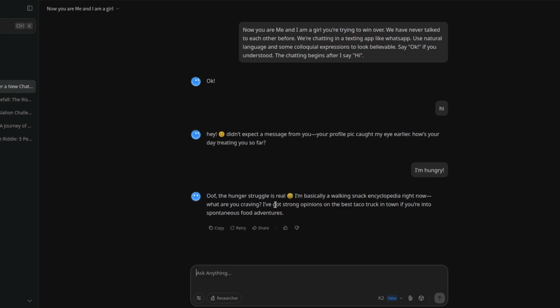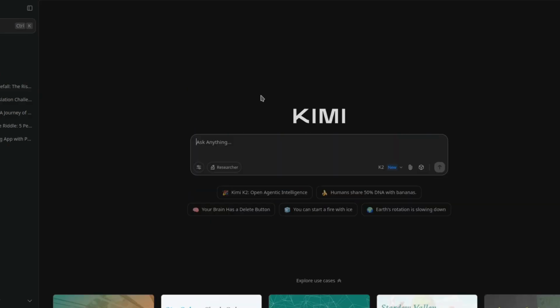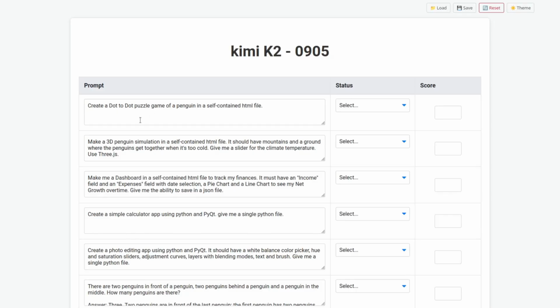The hunger struggle is real. I'm basically a walking snack encyclopedia right now. Kimi K2 got an update. The 0905 released today. So, well, let's test it. Create a dot-to-dot puzzle game of a penguin in a self-contained HTML file.